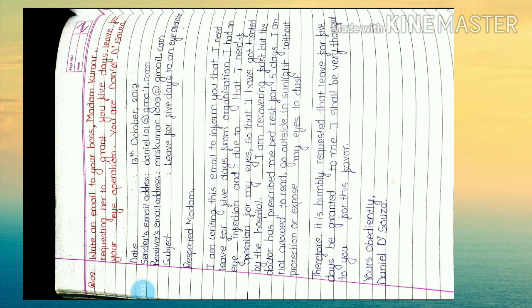Just like letters, emails are of two types: the first type is the formal email and the second one is the informal email. As we know, there are certain guidelines we have to follow when writing an email, such as the header comprises the name, date, sender's email and receiver's email. Then we use names in an email address. It is important for the reader to know the name of the person by looking at the email address.